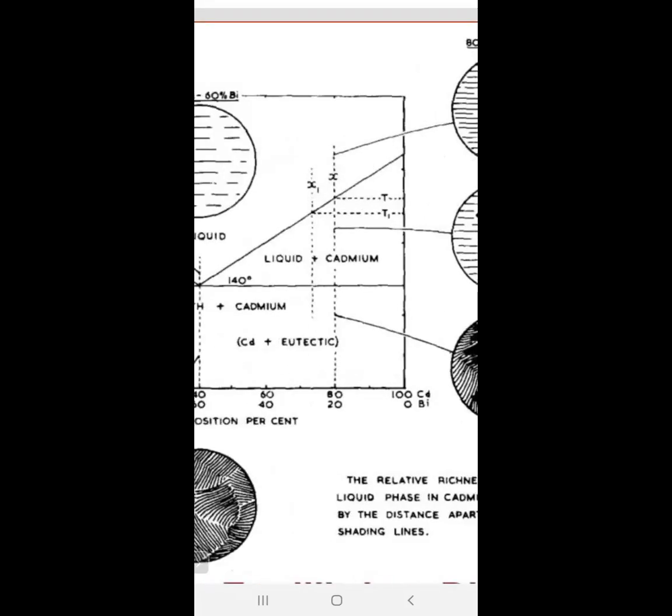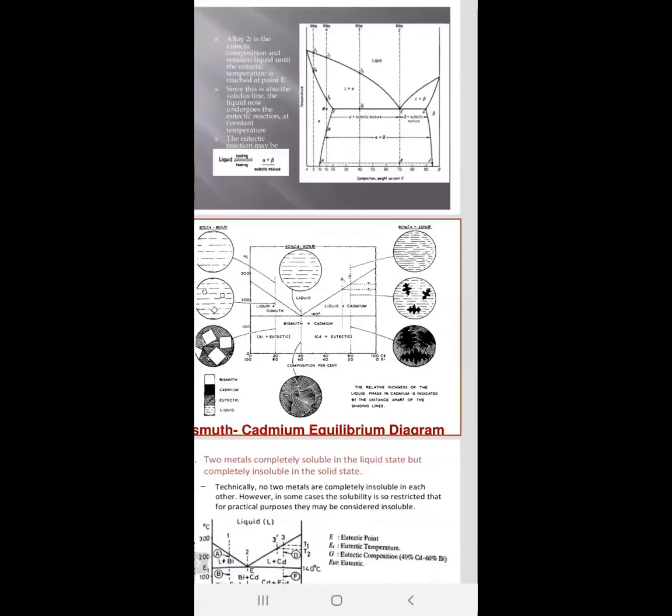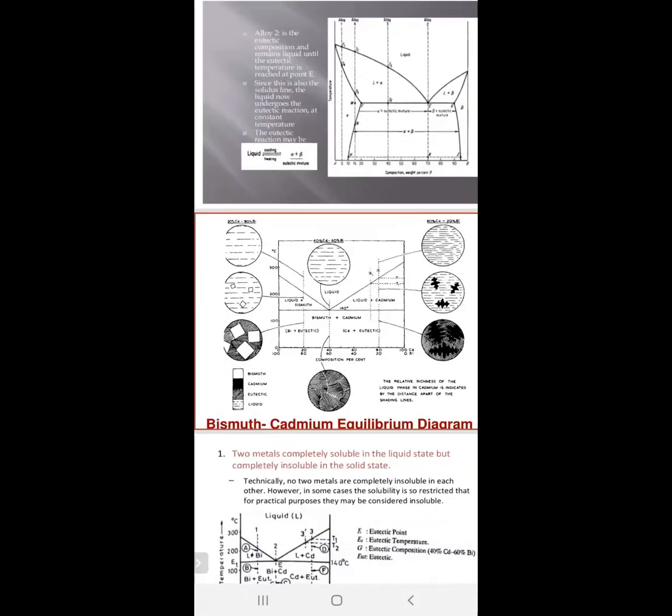Eutectic means, can you tell, the mixture of bismuth and cadmium. Bismuth and cadmium. Is it right? Yes, sir. Right, sir.